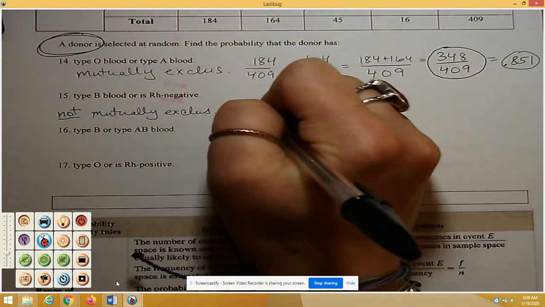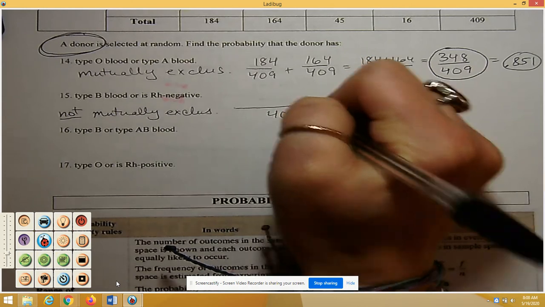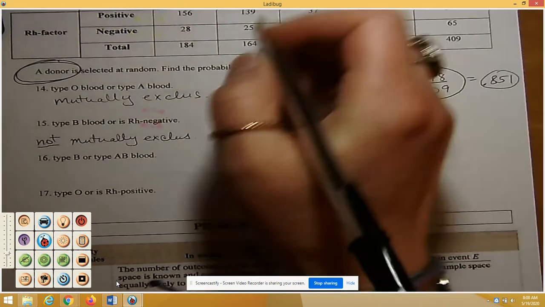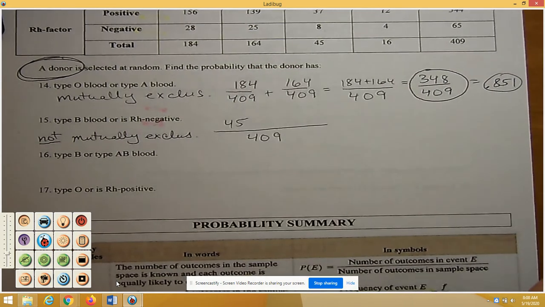So out of my total of the 409, we're going to look at the type B blood. There are 45 with type B blood.